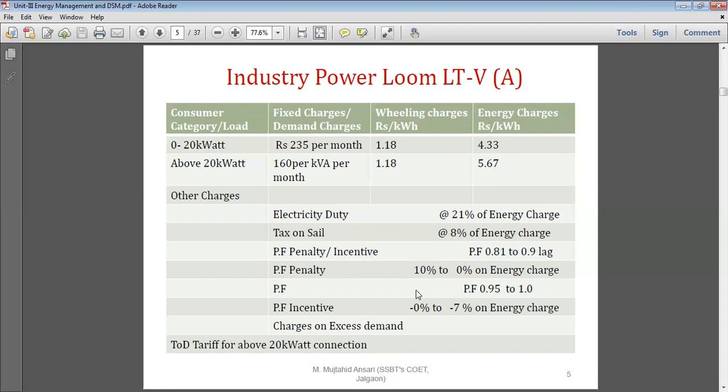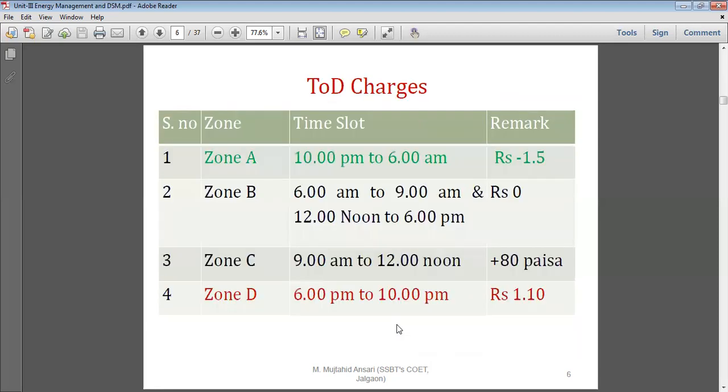Whereas if you maintain the power factor above 0.95 to 1, then for every 0.01 you get a 1% incentive on the energy charge, which is deducted from the electricity bill. And if the maximum demand occurs more than your contract demand, then you have to pay the charge on excess demand. So this is one type of LT commercial consumer.